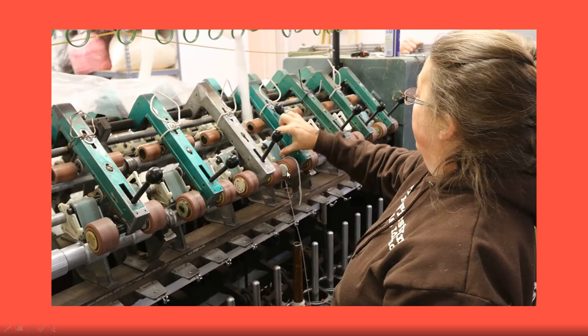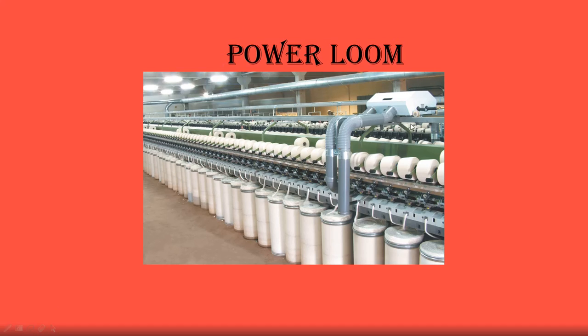So you see here a lady is just pressing the button to start this spinning machine. It is run by electricity, and you see a number of wheels or spinning bobbins can be made in this. You see here spinning will occur, and all the thread will come down. Okay, and spinning will occur. This is a power loom, a very mechanized machine, and you see here spinning is occurring. From here the fibers are going, and here the spinning loops are made, or you can say spinning bobbins are prepared.